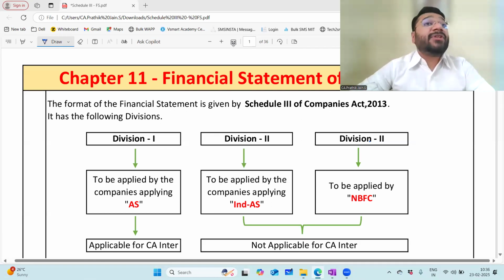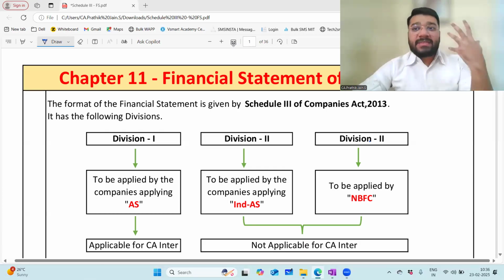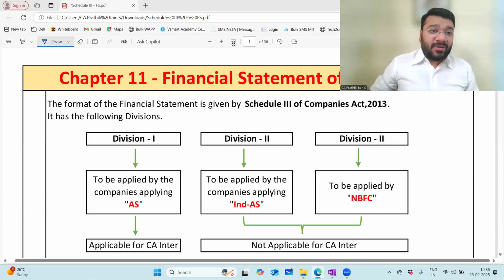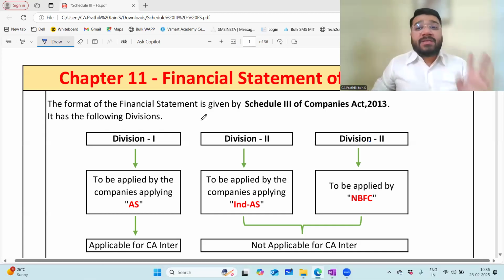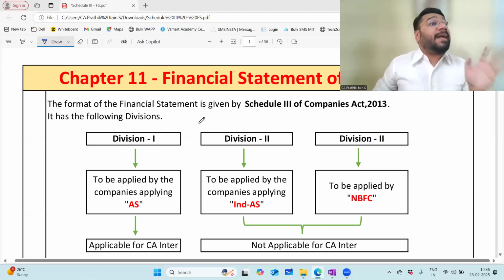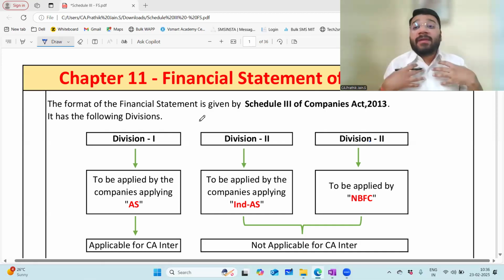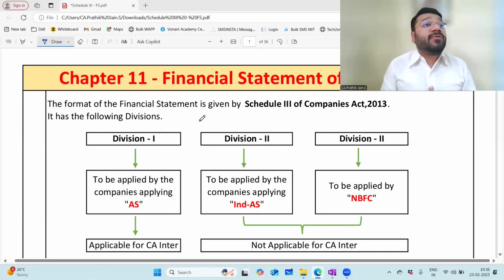Under Schedule 3, how many divisions are there? Three divisions are there. Not parts, it is divisions: Division 1, Division 2, Division 3. The format laid down in Division 1 is applicable to whom? Those companies who are supposed to follow accounting standards. Sir, how will we know which company is supposed to follow accounting standards?